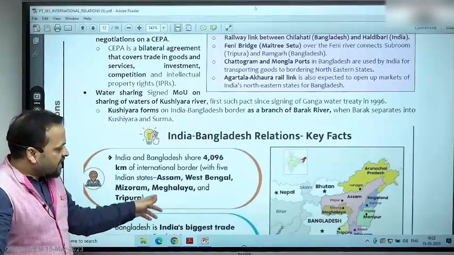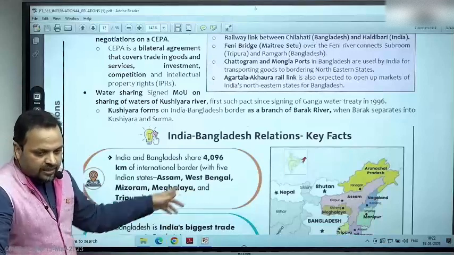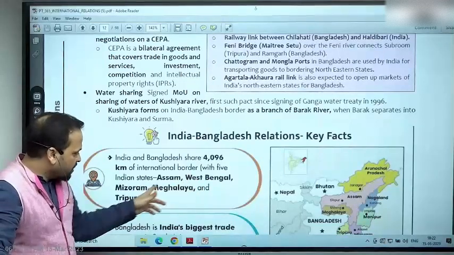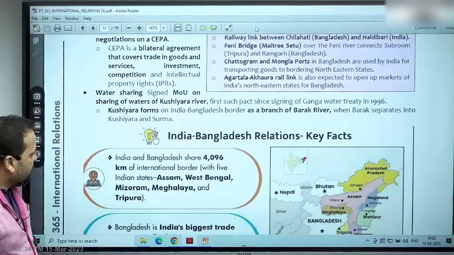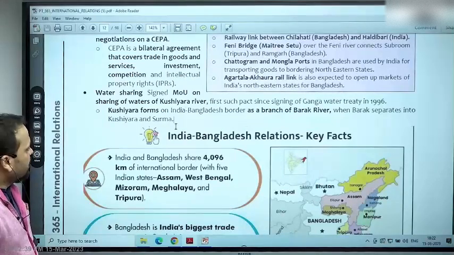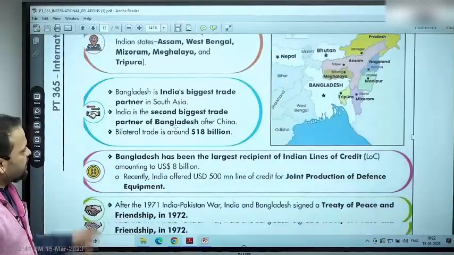चलिए, states in India sharing borders with this particular country: Assam, West Bengal, Mizoram, Meghalaya and Tripura. Right? ये पाकिस्तान में भी हमने किया था. Very simple factual things that you can do yourself. Right? Let's move forward. Bangladesh is India's biggest trade partner.